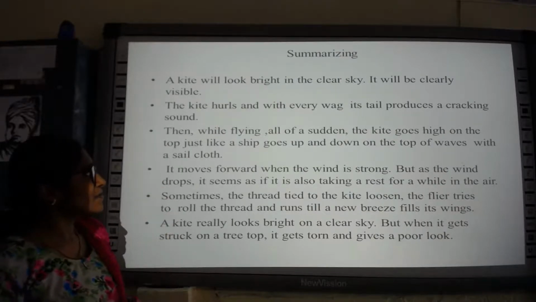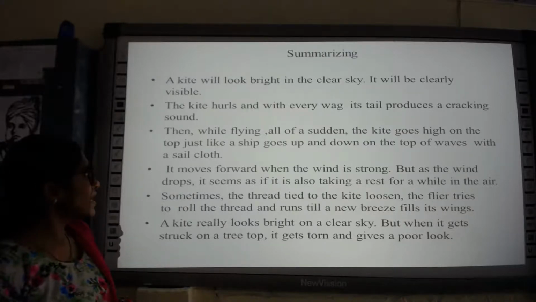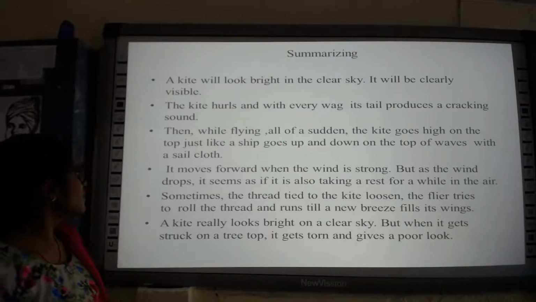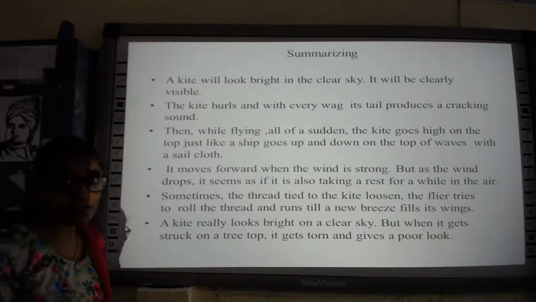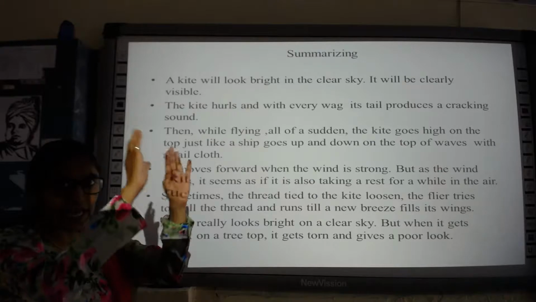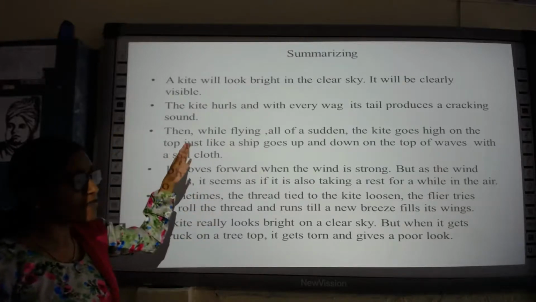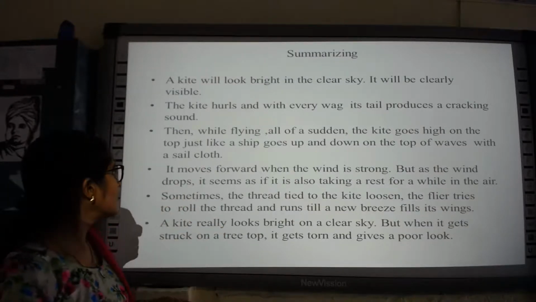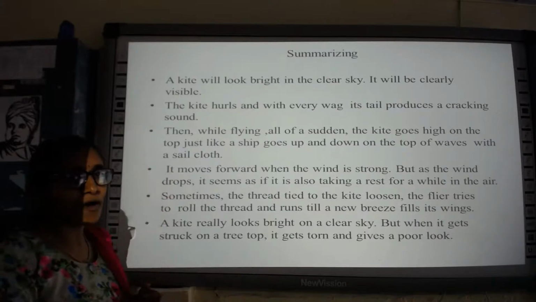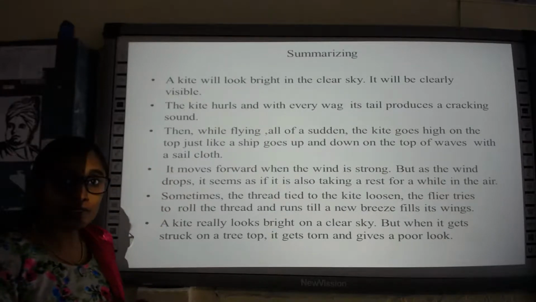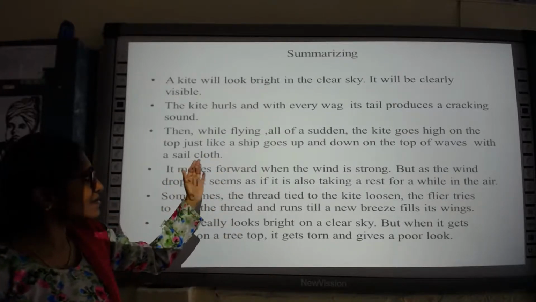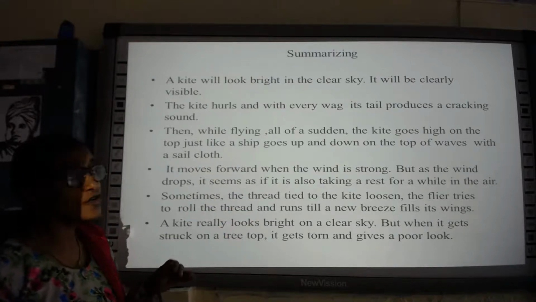Then, while flying, all of a sudden, the kite goes high on the top, just like a ship goes up and down on the top of waves with a sailcloth. So, you might have seen a ship with the sailcloth on it, isn't it? While flying, all of a sudden, what happens to the kite? It goes high on the top to the highest point in the sky. And how is the kite moving? It goes just like the ship goes up and down on the top of the wave.